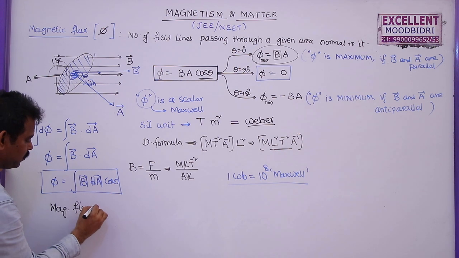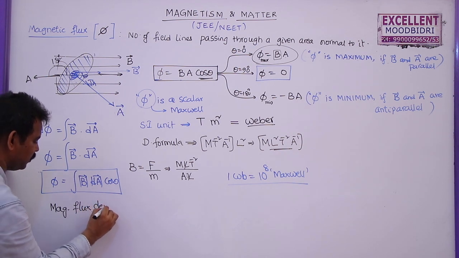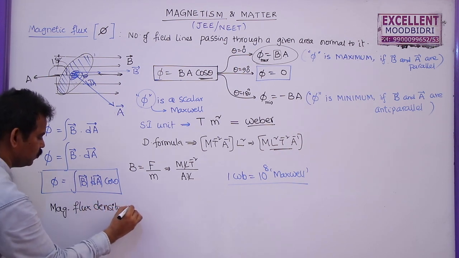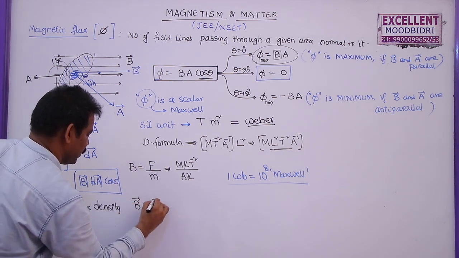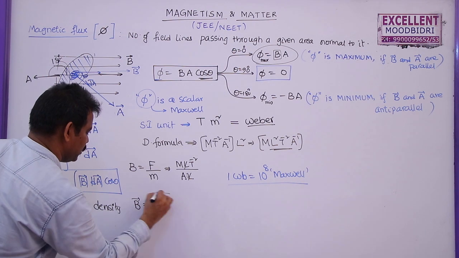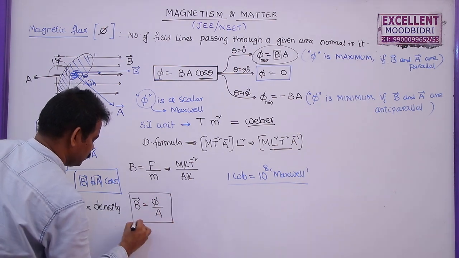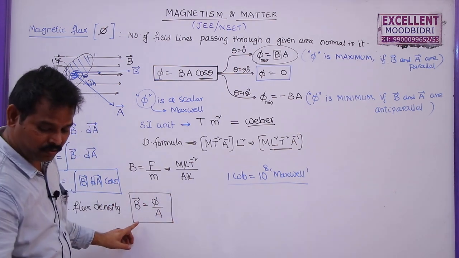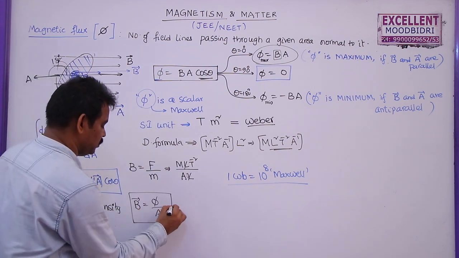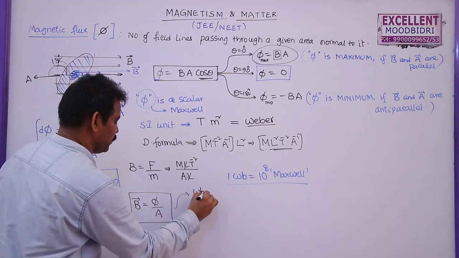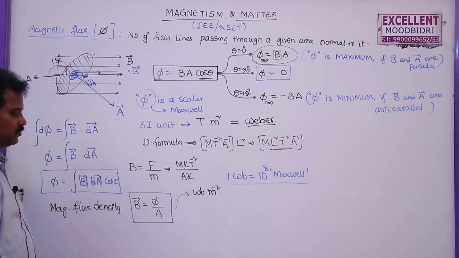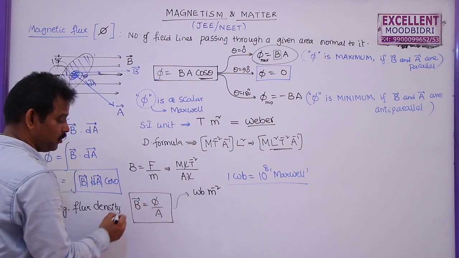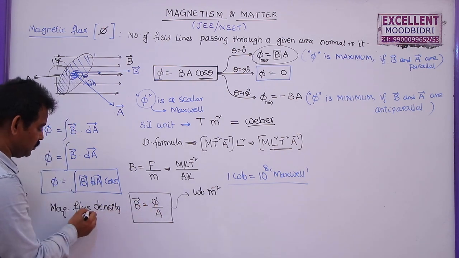Another name for magnetic field induction is magnetic flux density, which is the flux passing through unit area. So one more SI unit for magnetic field induction: flux is measured in Weber and area in meter square. So Weber per meter square is another SI unit for magnetic field induction or magnetic flux density.